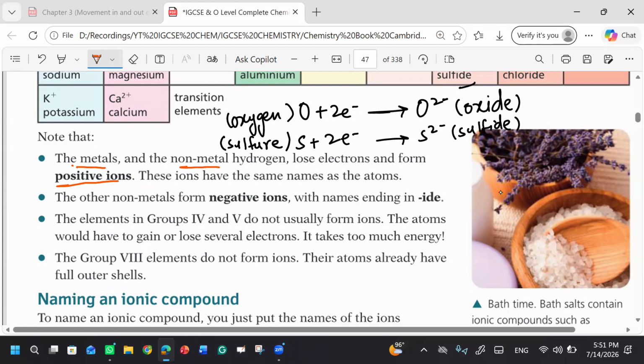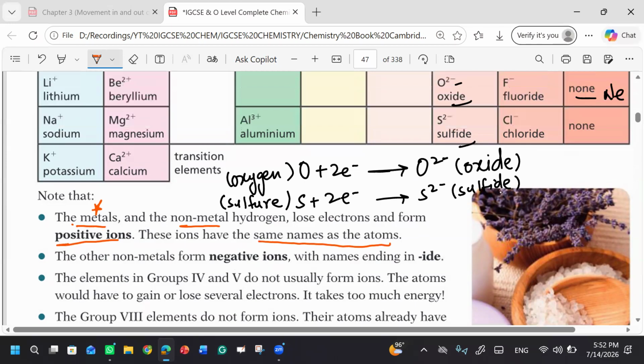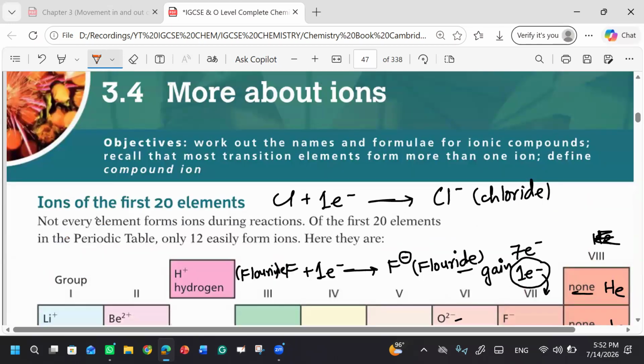The metals lose electrons and they form positive ions. These ions have the same name as that of the atom. I told you that the metal's name does not change. Like lithium: if it has lost an electron, it will again be known as lithium.